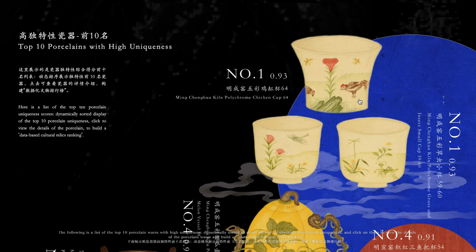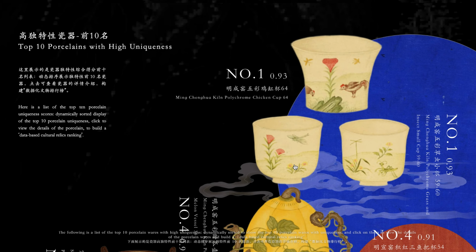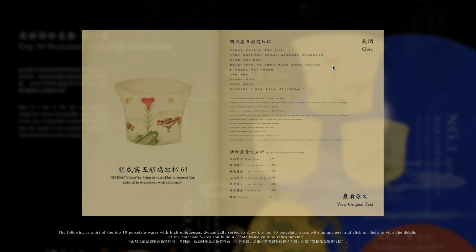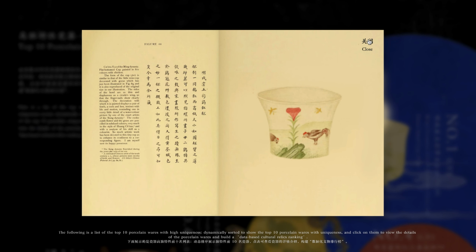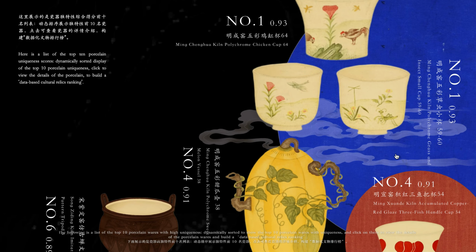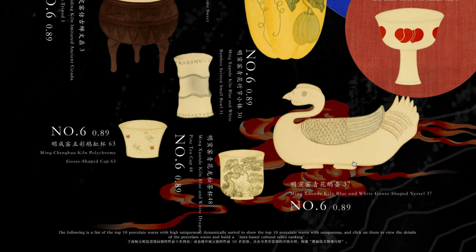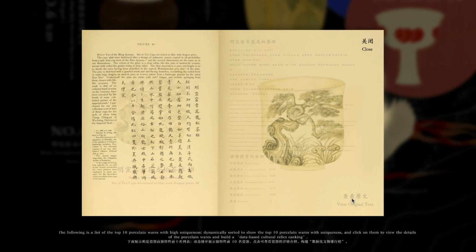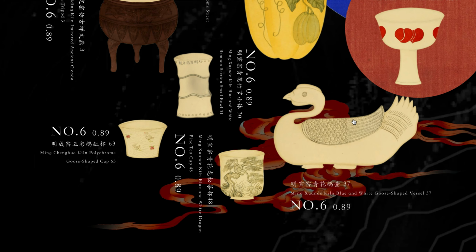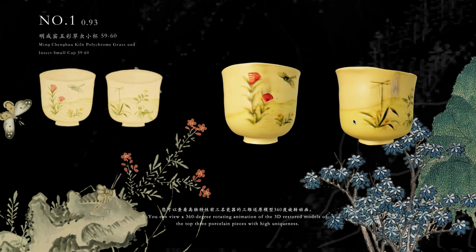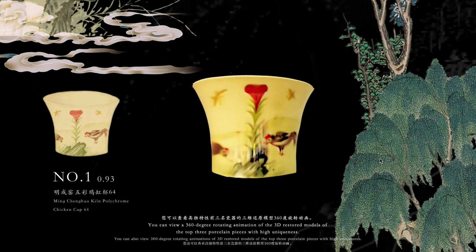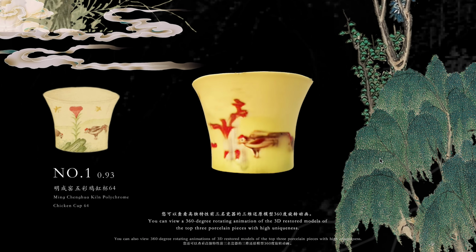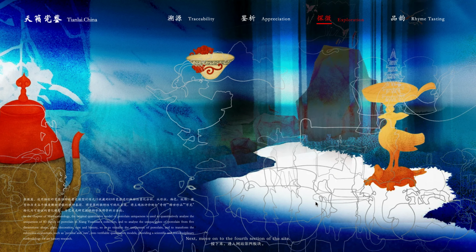in Xiang's collection. The following is a list of the top 10 porcelain wares with high uniqueness, dynamically sorted, and users can click on them to view the details of the porcelain wares and build a data-based cultural relics ranking. You can also view 360-degree rotating animations of 3D restored models of the top 3 porcelain pieces with high uniqueness. Next, move on to the 4th section of the site.